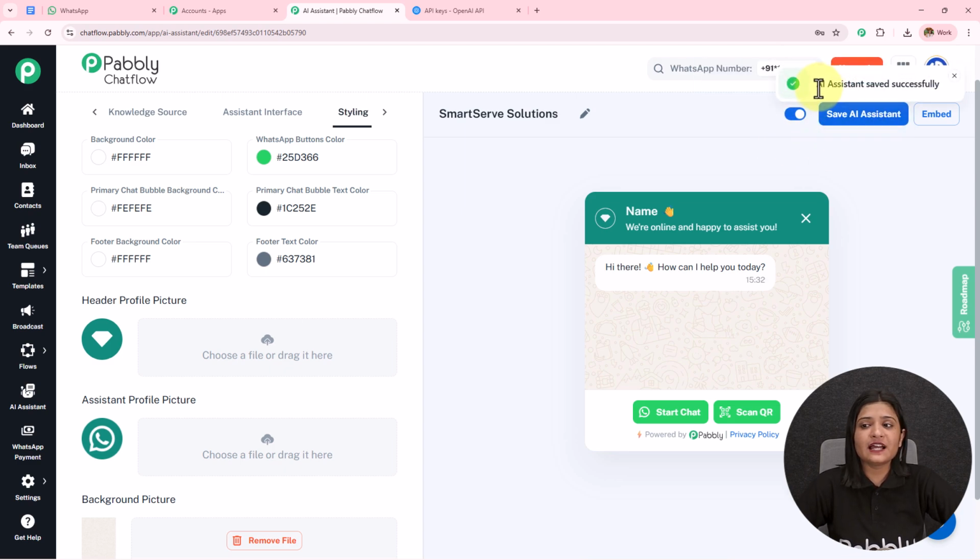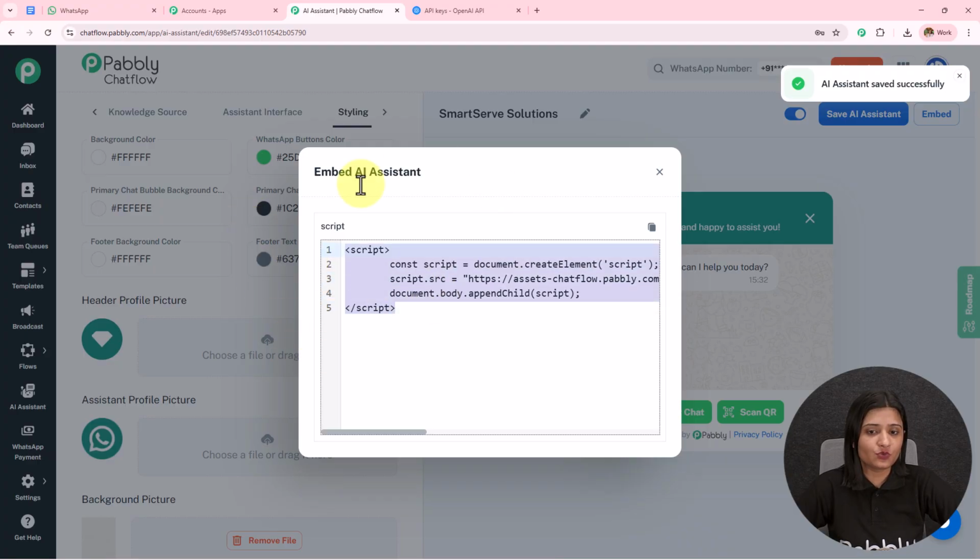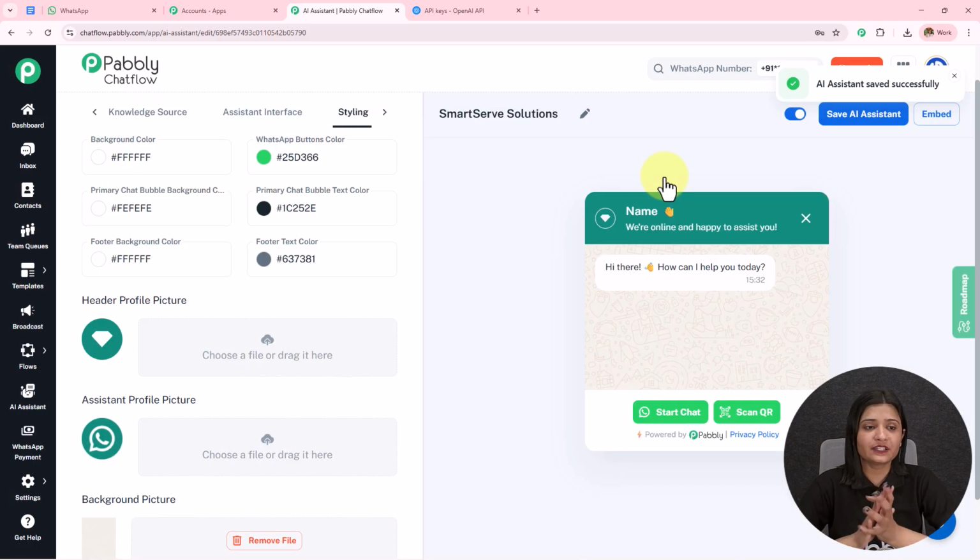So here you will see AI assistant saved successfully. You can also embed this AI assistant on your website by clicking on this embed and using this code on your website, and whenever the user clicks on that, they will be redirected towards this conversation. Here we have learned how we can create this AI assistant, this knowledge base, and how we can embed this. Now we have to learn how we can assign this AI assistant to a particular chat, to a particular group, or to all the contacts.